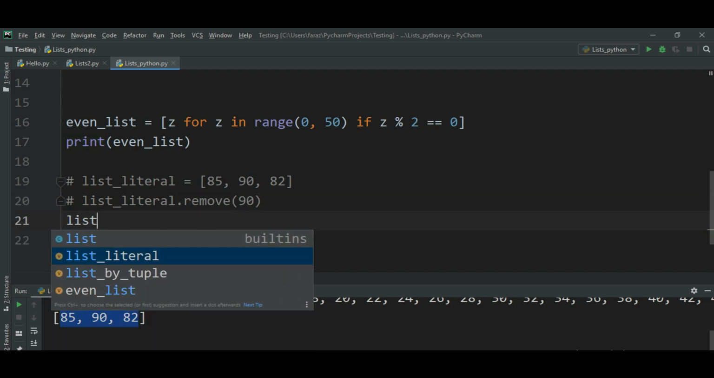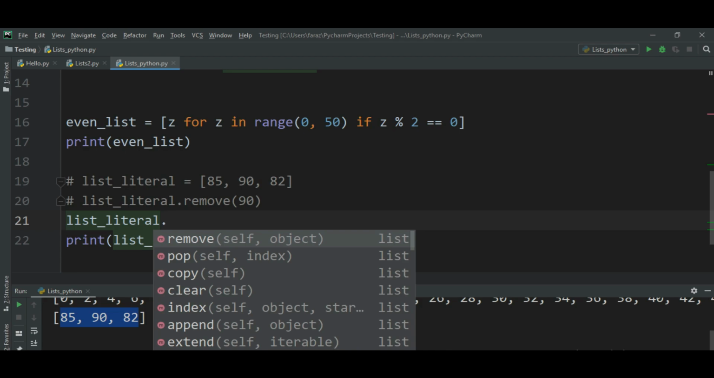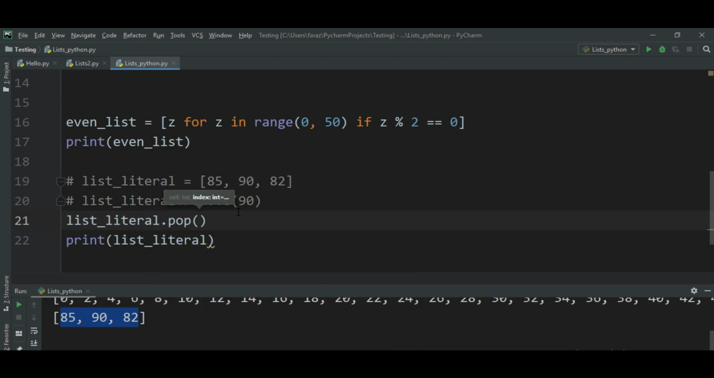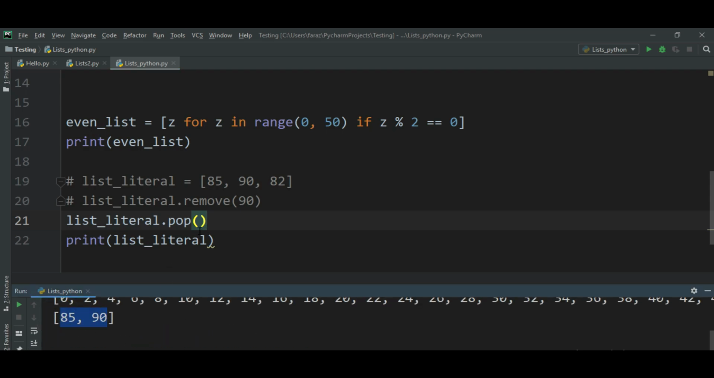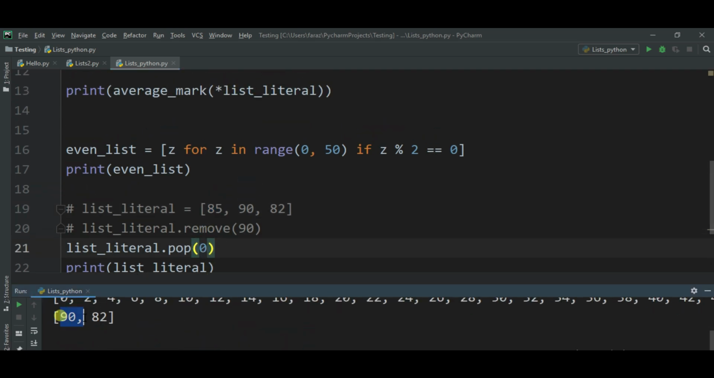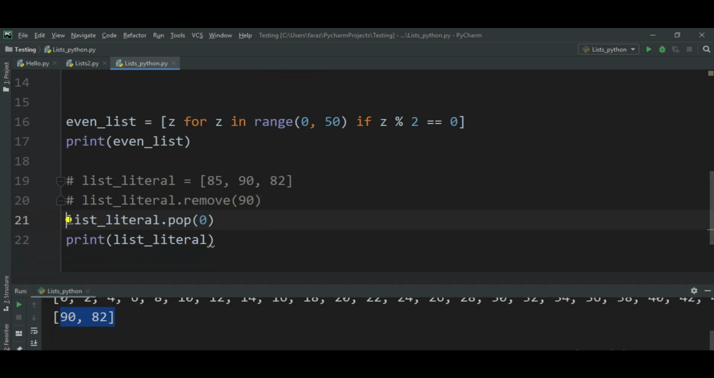List literal dot pop method. Now this pop method is going to remove an element again. If you leave it as it is, it is going to remove the ending element. If you give an index, it will remove the element at that index. If I just keep it like this, the last element is 82, so it is going to remove 82. So our list will be 85 and 90. So let us refresh and run. So I got 85 and 90. If I want to remove the first element, the index of this is 0, so I'll put 0 here. So 85 will be removed, and we got 90 and 82. I hope you got the pop method also.